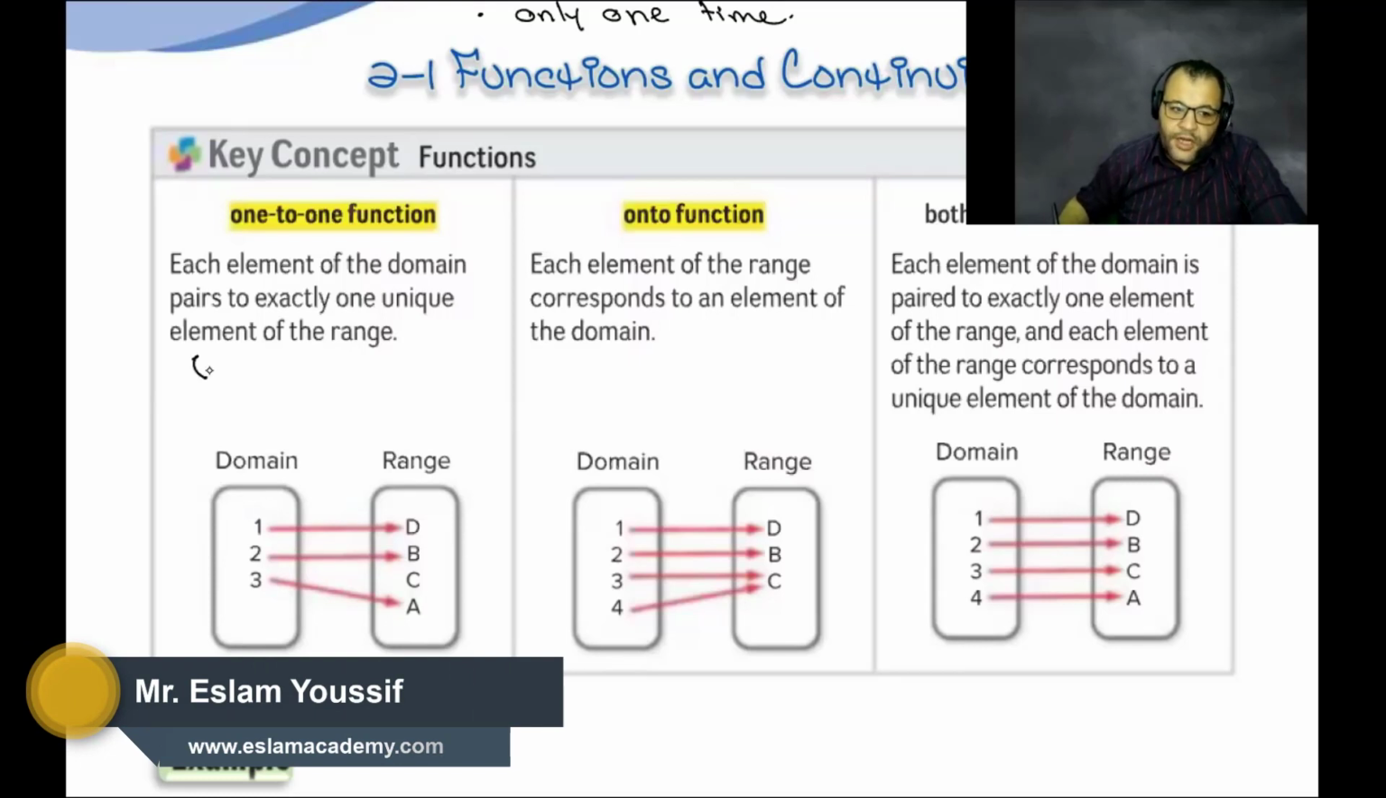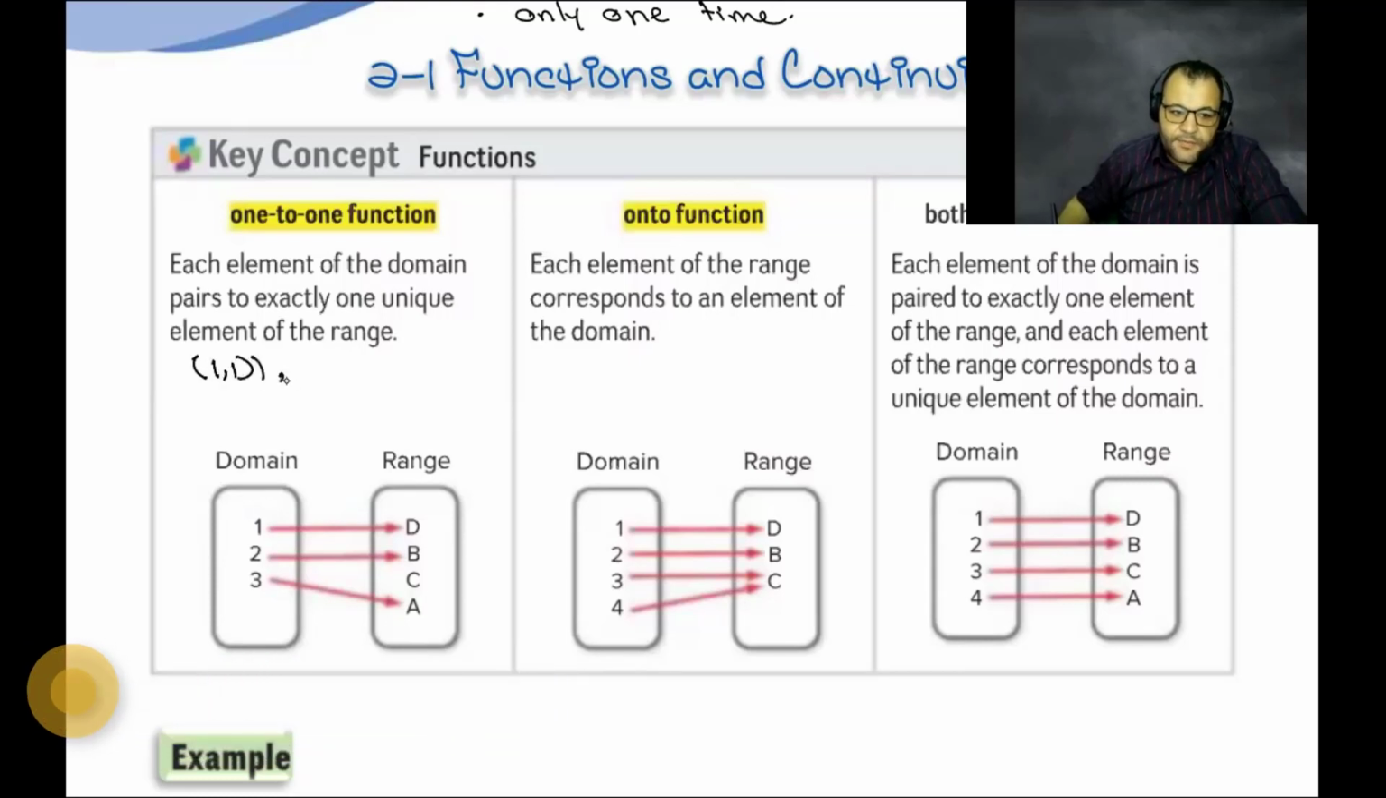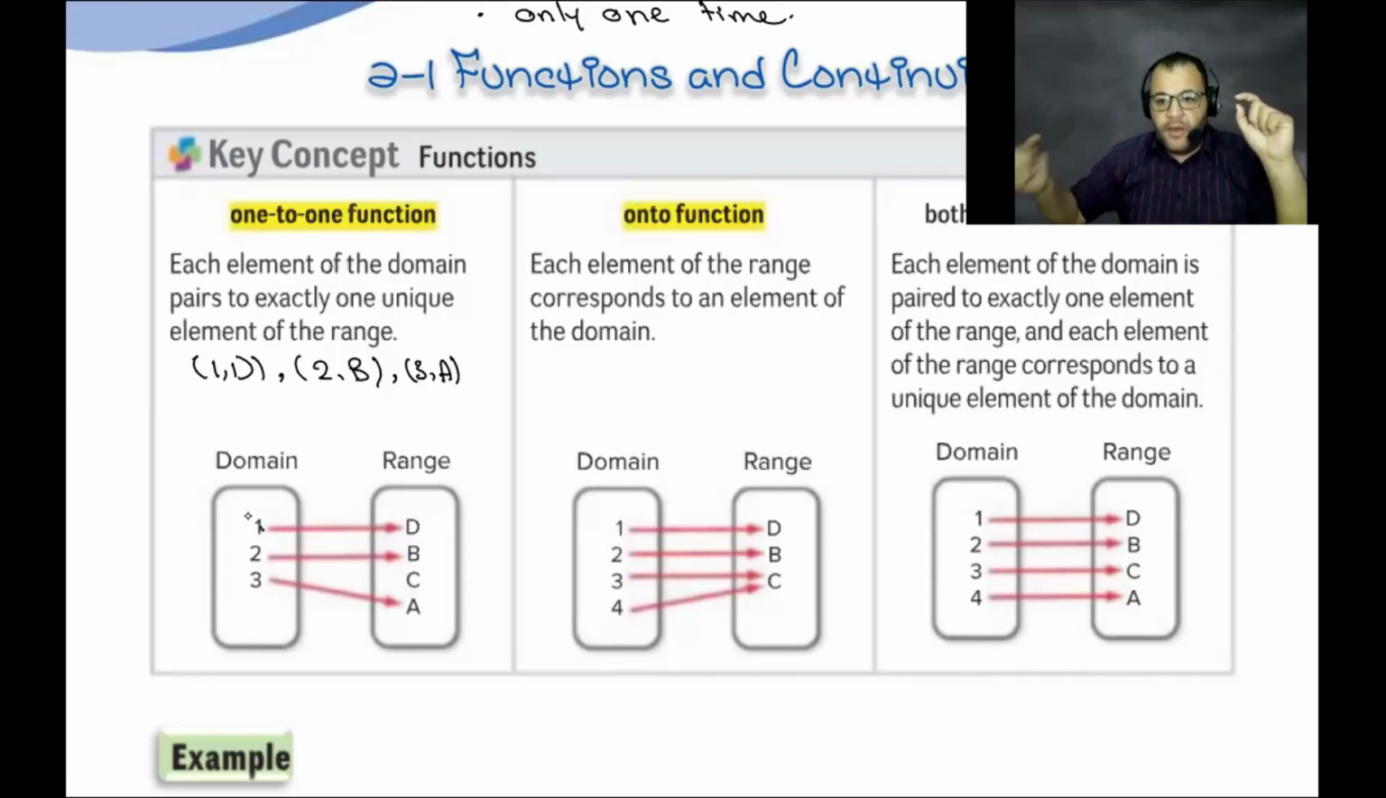The ordered pairs: 1 and D, that's the first ordered pair. The second, 2 and B. Then 3 and A. If you look at this relation, you will find that there are no two elements of X connected with the same element. 1 is connected with D, 2 with B, 3 with A. It means there is no single image for two elements of X. Each element of X has a different, unique image in Y. That's what defines a one-to-one function.